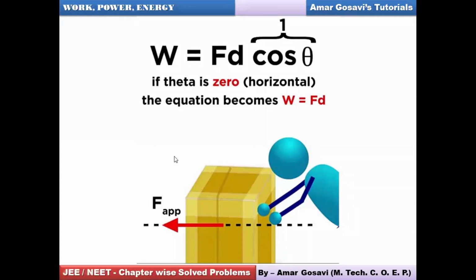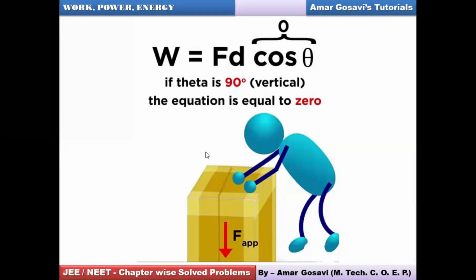Let's see, it's being shown in the subsequent slides, have a look at it. Say, for example, in the previous equation, the box was supposed to be moved along x, but you are applying force on the y axis. So what is theta in this case? Theta is 90, and cos 90 for the vertical force would be 0. In that case, the work done becomes 0. If you apply force along the y-axis and you expect the displacement along the x-axis, then the work done will be 0. Please make a note of it.